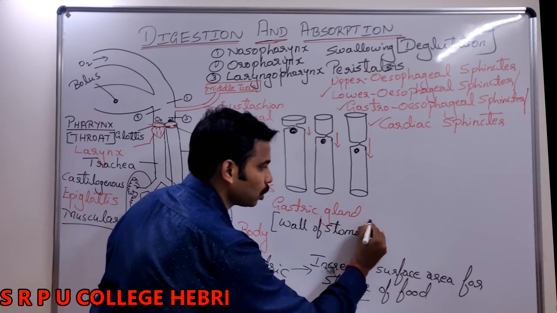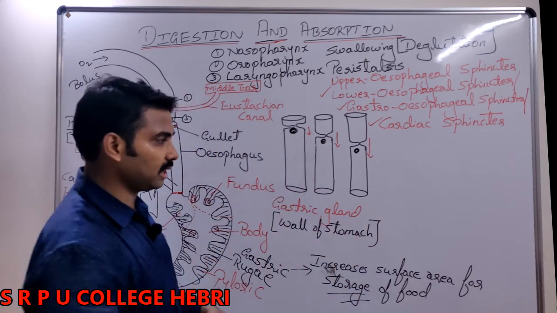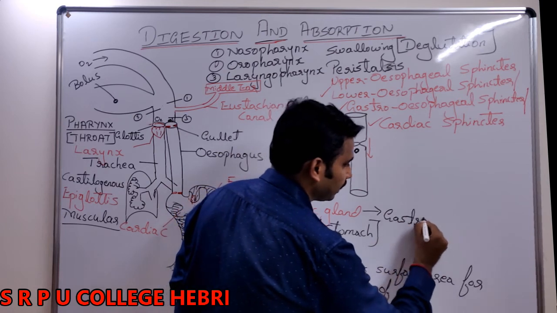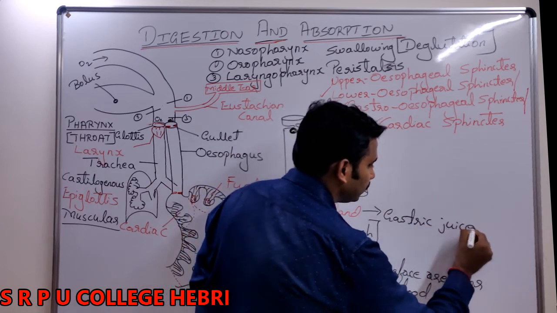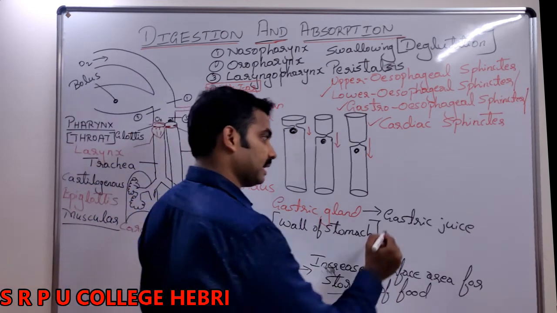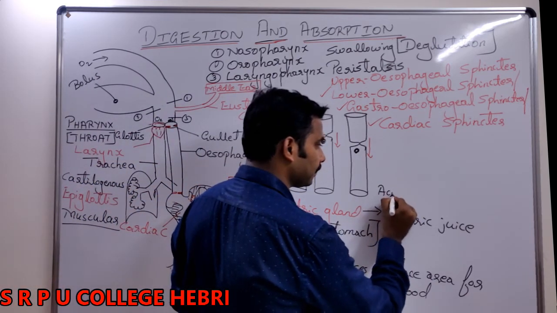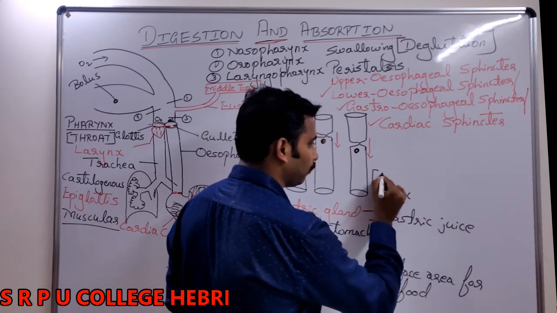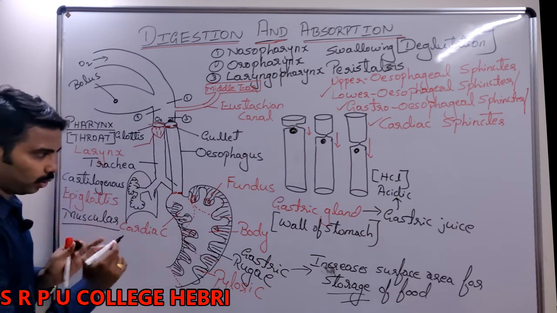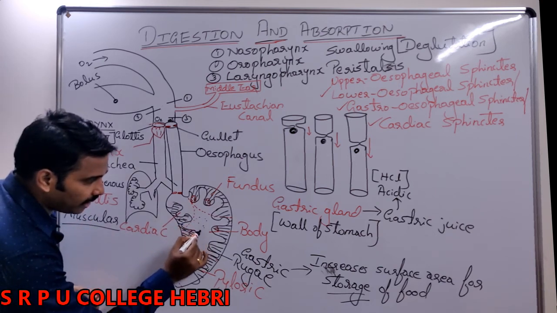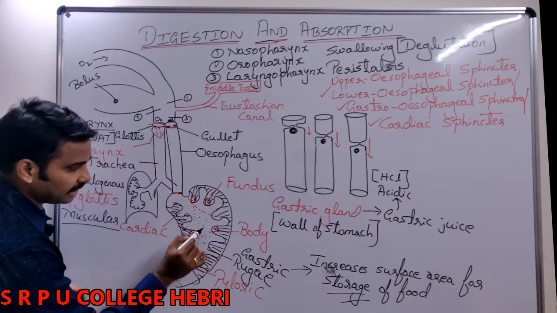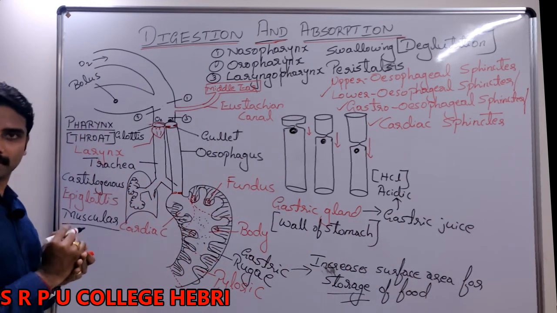The wall of the stomach has a microscopic gland called gastric gland, which secretes a juice called what? Gastric juice. Is this gastric juice acidic or alkaline? Yes, it is acidic due to the presence of HCl. Now try to understand. Lot of acidic juice called gastric juice is released into the cavity of the stomach.